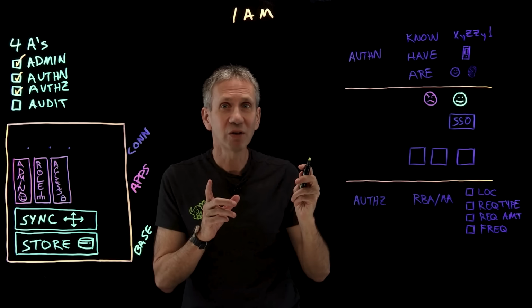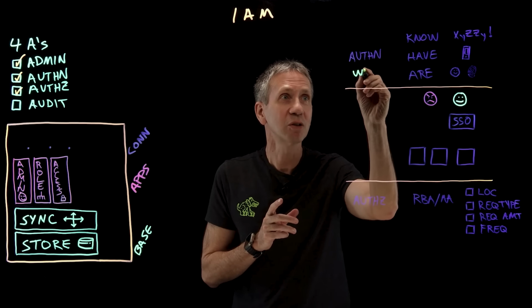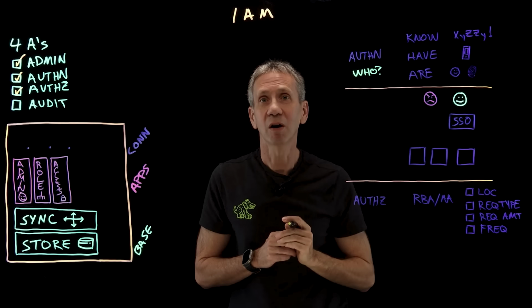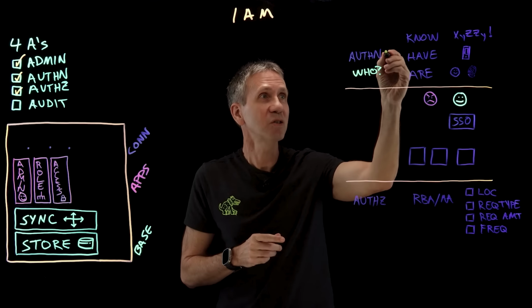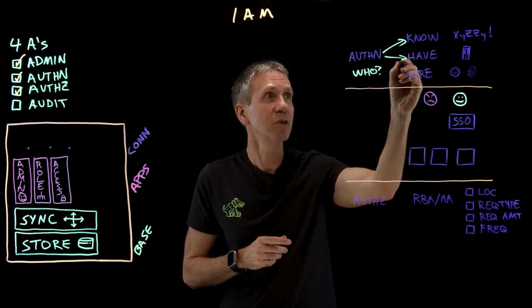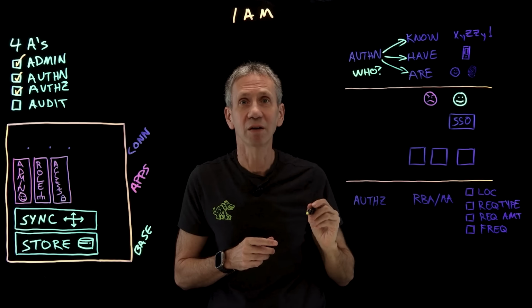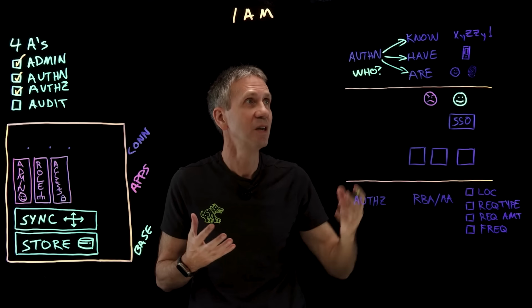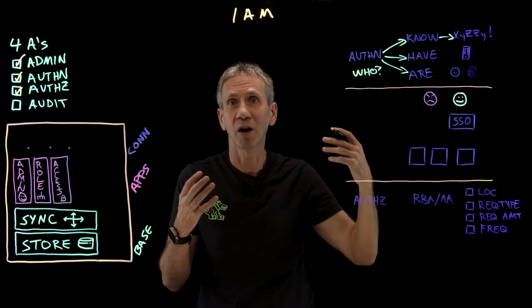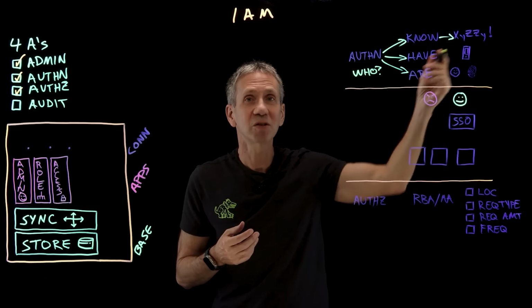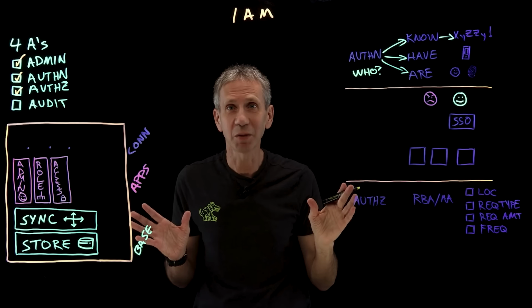Authentication. What we're trying to do with authentication is answer the question, who are you? So I'm going to determine who you are based upon something you know, something you have, or something you are. That's traditionally how we do this. Something you know might be a password, for instance, or a PIN. This is going to be something that stays in your head and you don't tell anybody else.